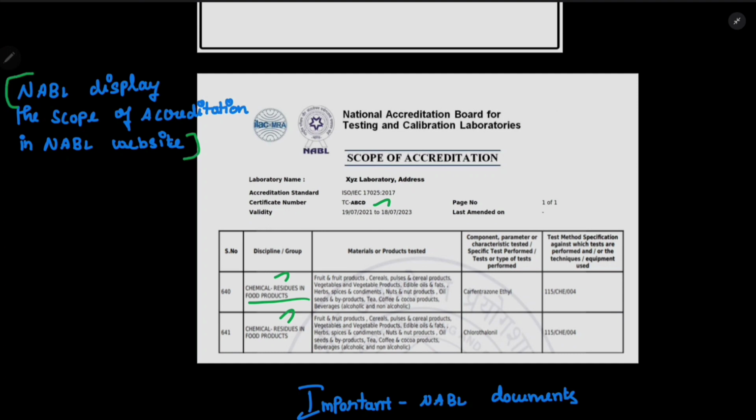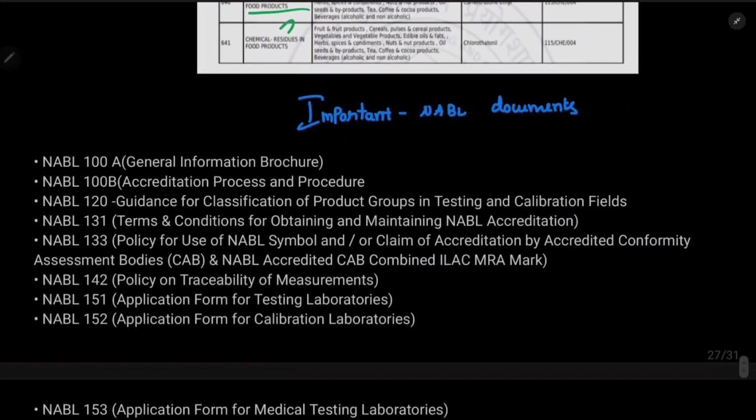I have told you we need NABL documents in order to have the NABL accreditation, right? What are the documents? NABL 100A is the general information procedure, 100B is the accreditation process and procedure, 120 is the classification of products and groups in testing and calibration fields, and 131 is the terms and conditions for obtaining and maintaining laboratory accreditation.